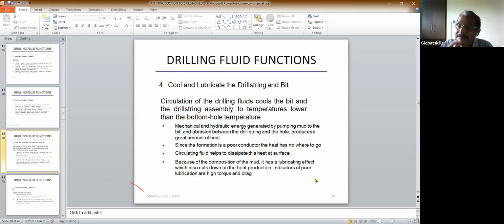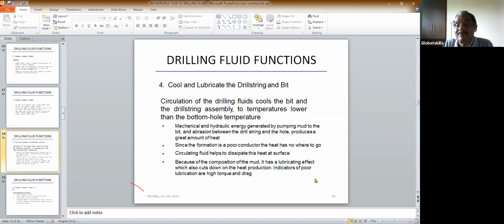Number two is the friction. When you rotate the bit, the friction of the formation generates heat. So there are two types of heat being generated: the formation temperature and the heat generated by the friction. So you handle all these temperatures, it's heated up, then you have to cool it.